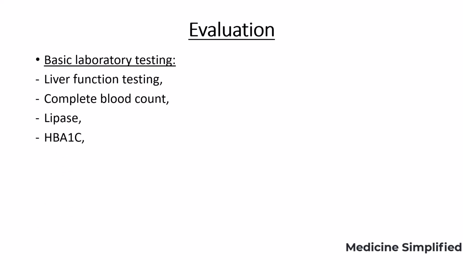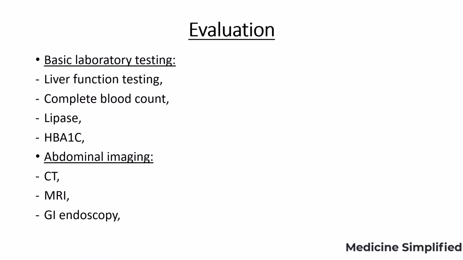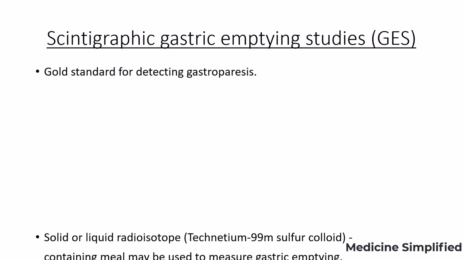Coming to the evaluation of gastroparesis, first we have to perform some basic laboratory tests like liver function test, complete blood picture, lipase test, and HbA1c for diagnosing diabetes. Next, we will perform abdominal imaging like CT, MRI, and GI endoscopy to rule out other GI disorders. The next diagnostic method is scintigraphic gastric emptying study, in short GES. It is the gold standard for detecting gastroparesis.